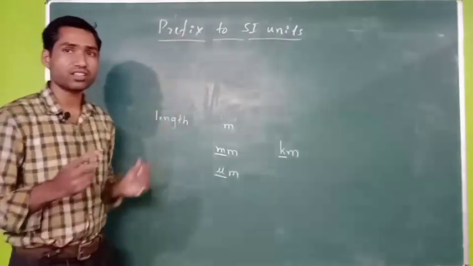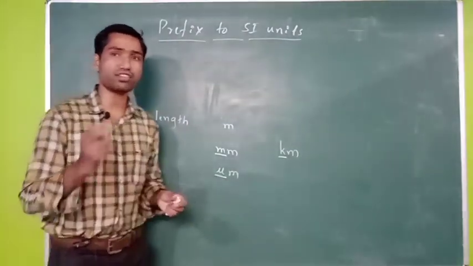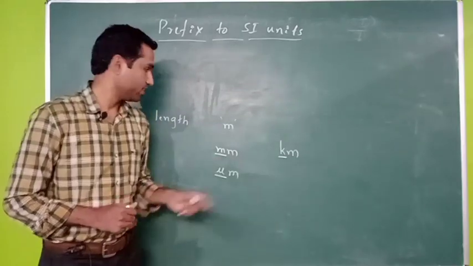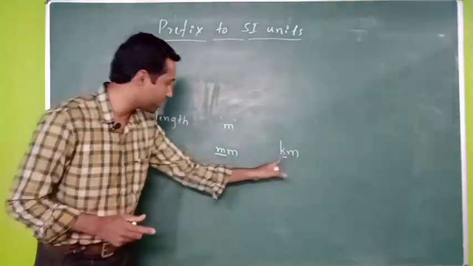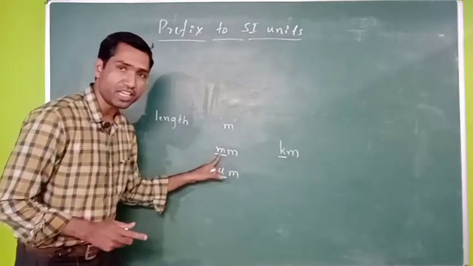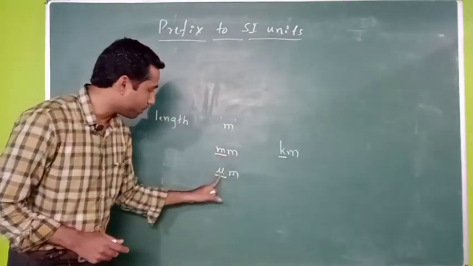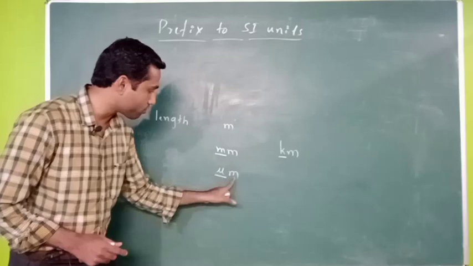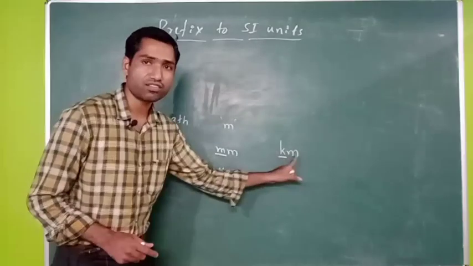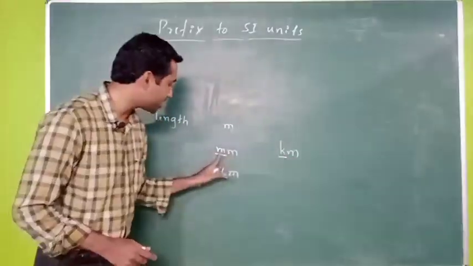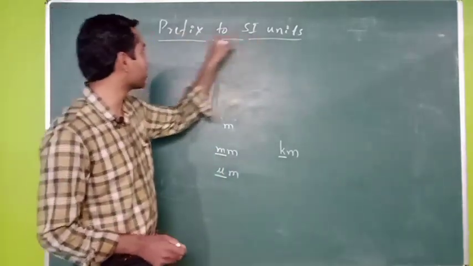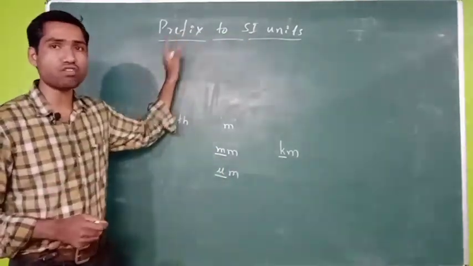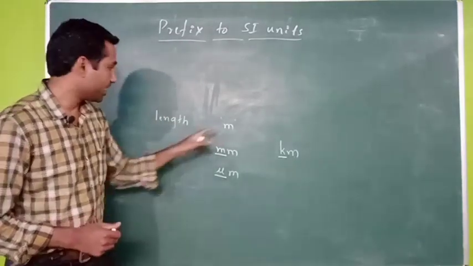Prefix means anything which is written in front of. Anything which is written in front, that is known as prefix. So here milli is written in front of meter, micro is written in front of meter, kilo is written in front of meter. Therefore these are nothing but prefixes which are written in front of SI units. Therefore they are known as the prefixes of SI units, right?